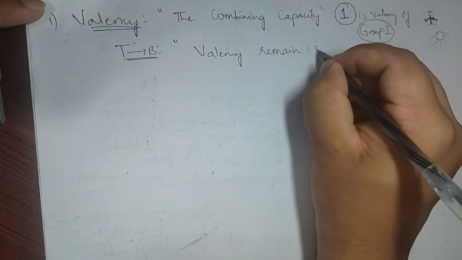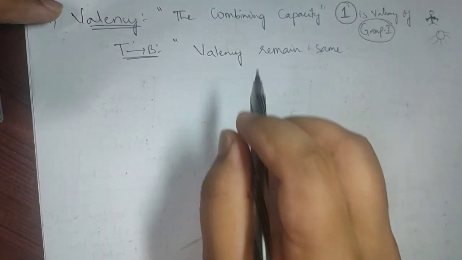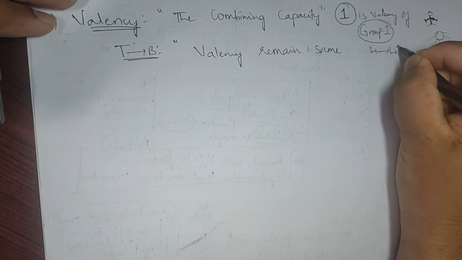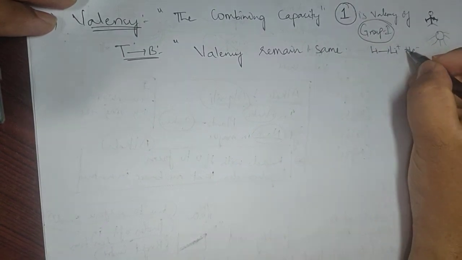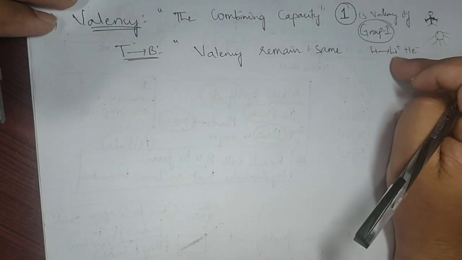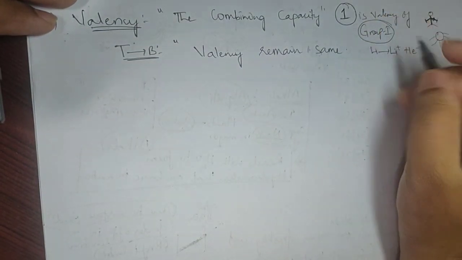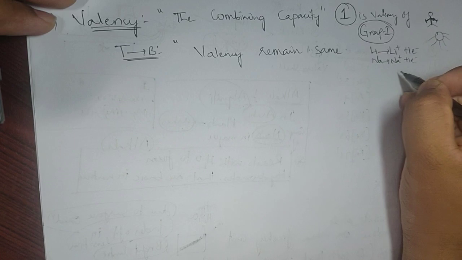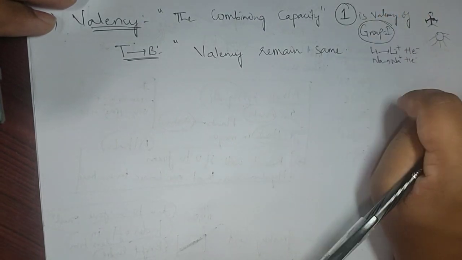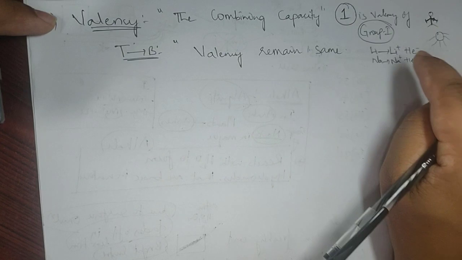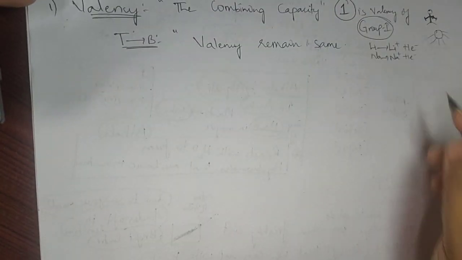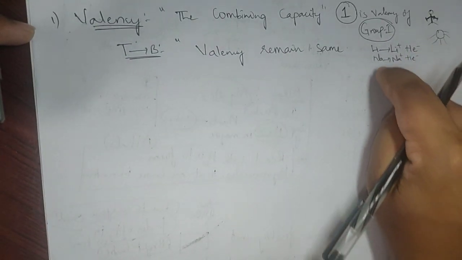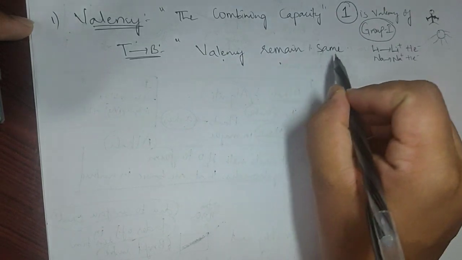Valency will remain same. Why does the valency remain same from top to bottom? You take lithium. Lithium's tendency is to lose one electron and become Li+, right? And this Li+ will bond with chlorine, so its combining capacity is only with one chlorine. You take sodium. Sodium also will lose one electron and become Na+, and that also can bond with only one chlorine. So you take any other metal, its tendency always remains 1. So that's why from top to bottom the valency will remain same.